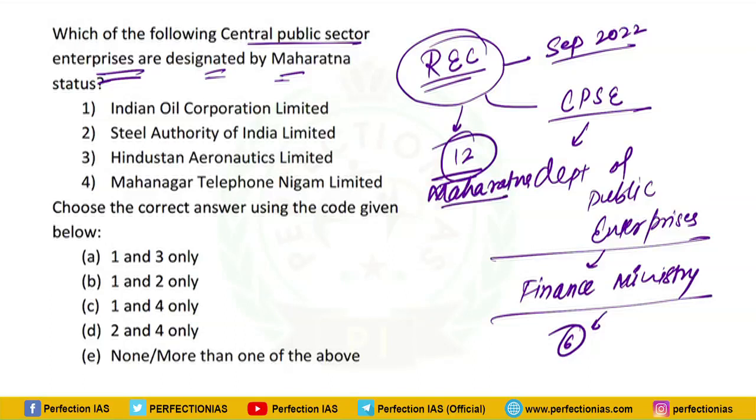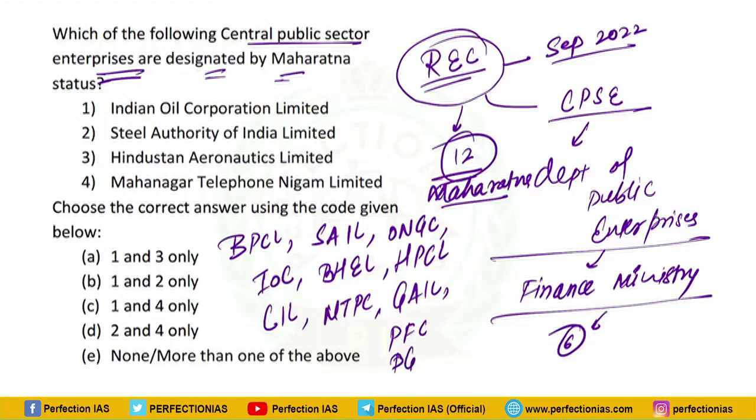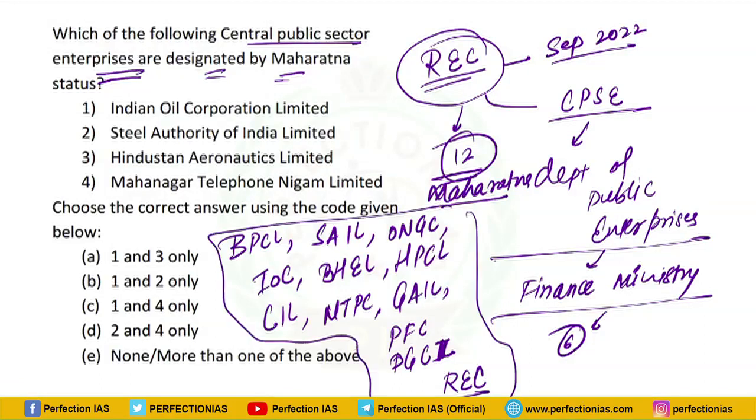Total 12 Maharatna companies are there. These are BPCL, that is Bharat Petroleum Corporation Limited, SAIL, that is Steel Authority of India Limited, then ONGC, Oil and Natural Gas Corporation, then Indian Oil Corporation, then Bharat Heavy Electricals Limited, then Hindustan Petroleum Corporation Limited, Coal India Limited, NTPC, that is National Thermal Power Corporation, Gas Authority of India Limited, Power Finance Corporation, Power Grid Corporation of India, and last one is Rural Electrification Corporation. So total 12 companies are given the Maharatna status.